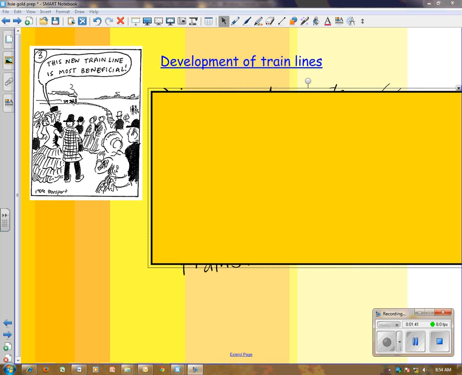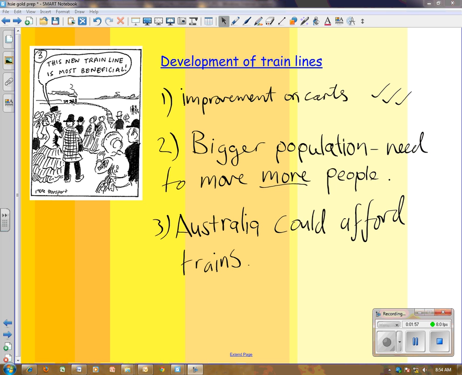Okay guys, here you have a picture of a train line that's been built, and why do you think train lines suddenly sprung up across Australia, particularly between New South Wales and Victoria? Turn your brains on, have a bit of a think. Well, for starters, number one, they're a massive improvement on carts and horses and wagons.